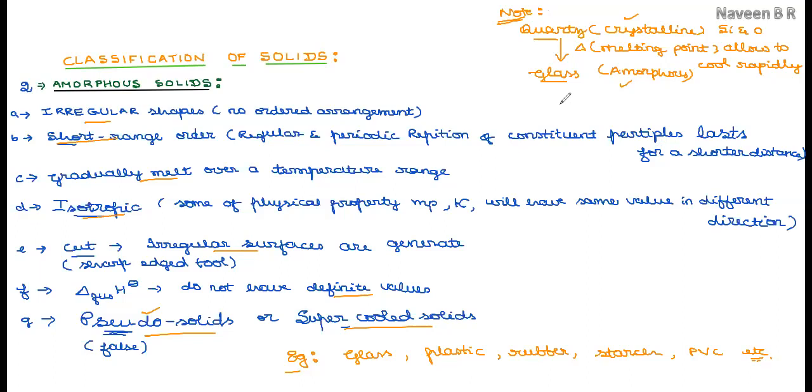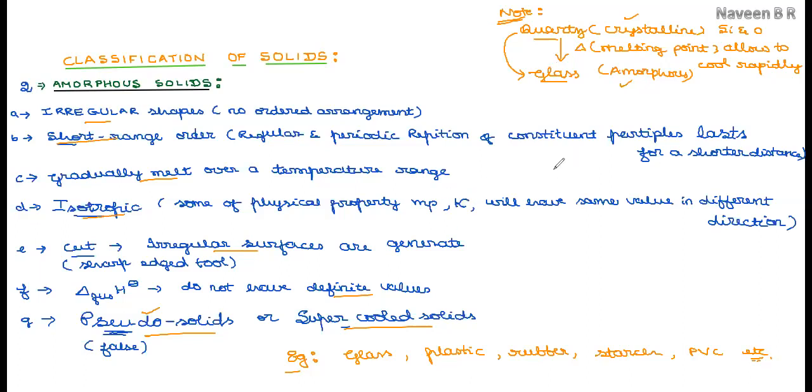Because of this disturbance, it forms an amorphous solid. Example, quartz will be converted into glass, where quartz is a crystalline solid, whereas glass is an amorphous solid. Due to the disturbance in the ordered arrangement, quartz is converted into the amorphous solid glass. Like this, we can take many examples.